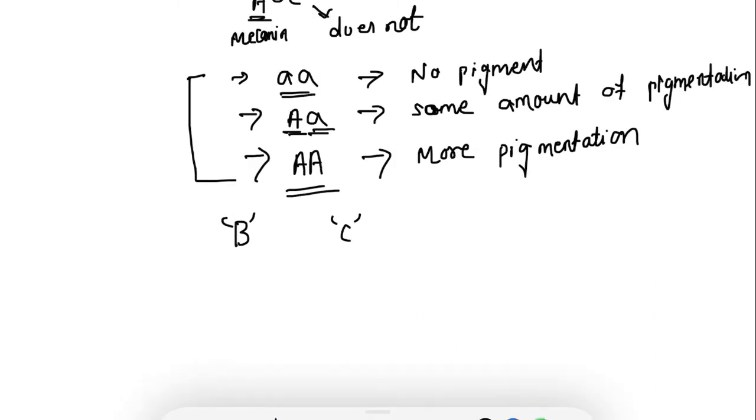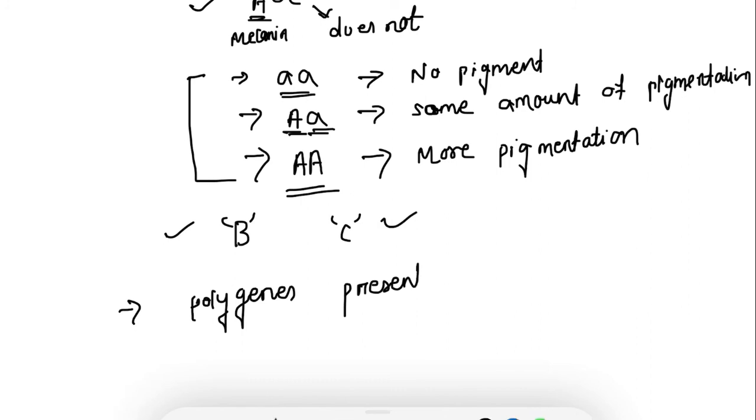And one important point: polygenes are present on different loci, that means different locations.